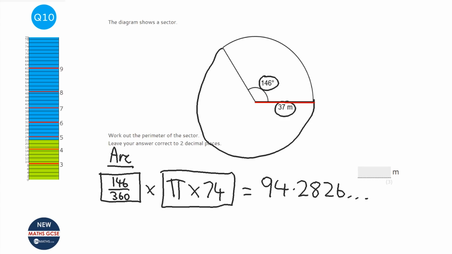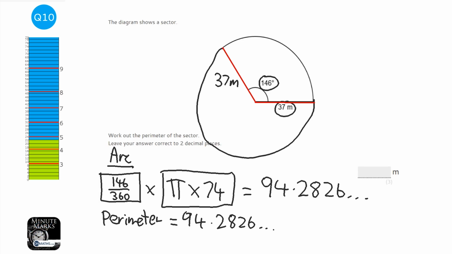But we also want to know what this distance here is. Well, we've already got that one, and what this distance here is. Well, they are both radiuses, or radii we call it. So that's also going to be 37 meters. So to work out the perimeter, I'm going to keep the 94.2826 in my calculator, and add 37 and add another lot of 37, and that gives me 168.2826.